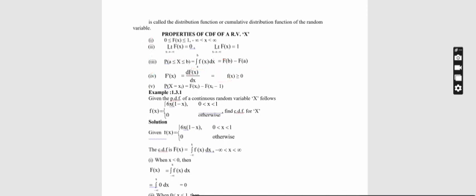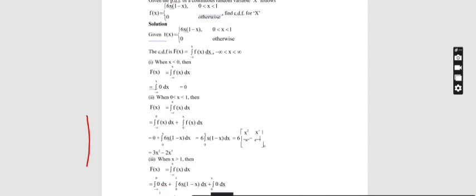Now we are moving to the problem under continuous random variable. Given the probability density function of a random variable x, f of x equals 6x times 1 minus x. Here the x value lies between 0 to 1, otherwise the value of f of x equals 0. We need to find the continuous distribution function for x.